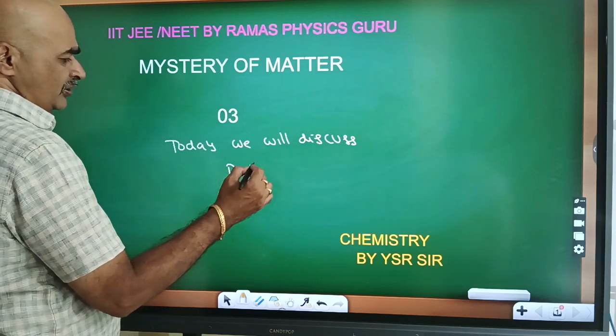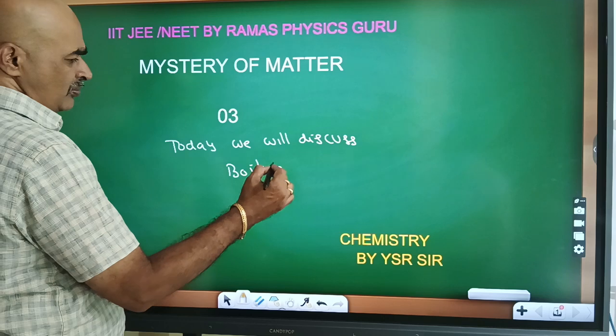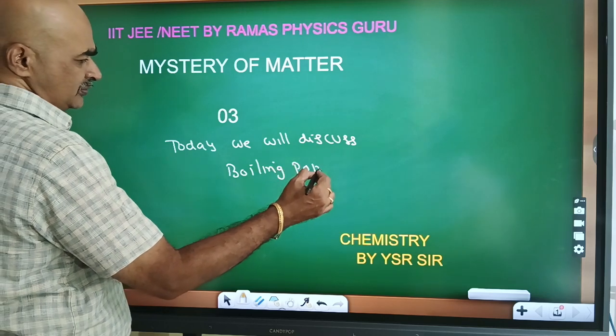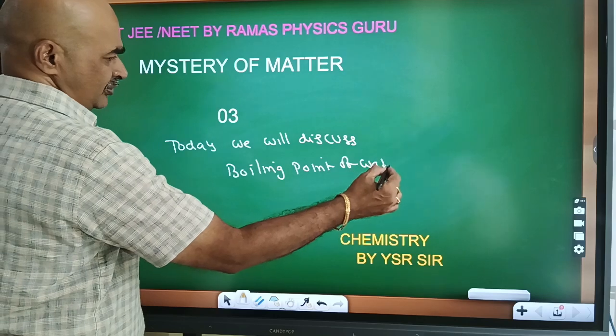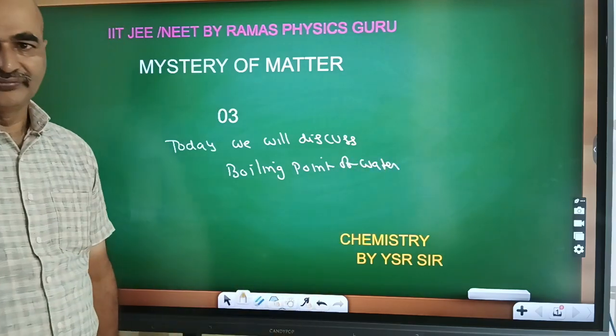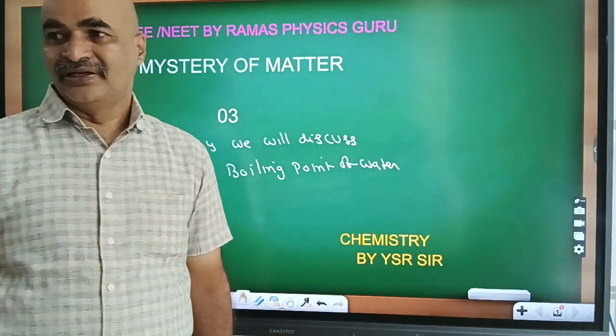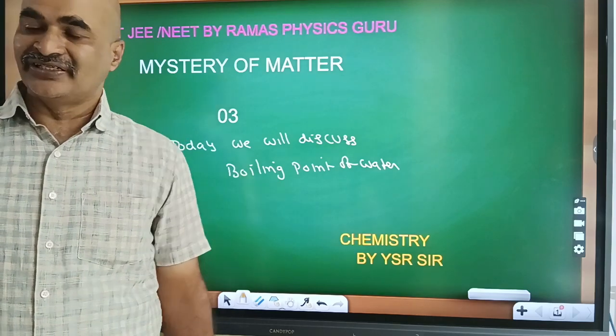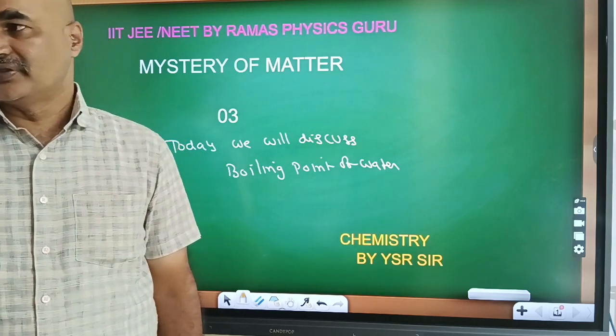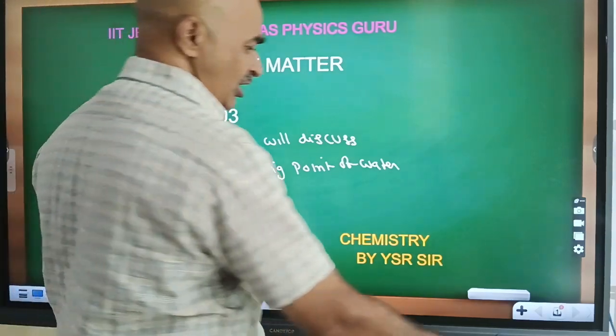Boiling point of water. It means the liquid state is converted into gas state. How?